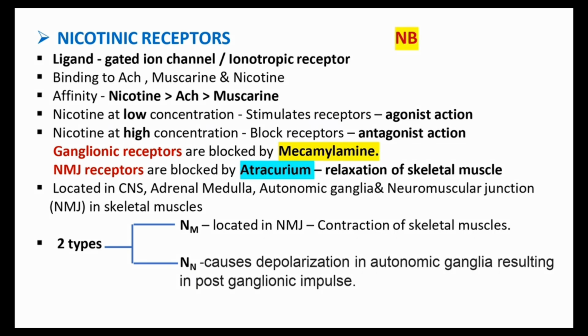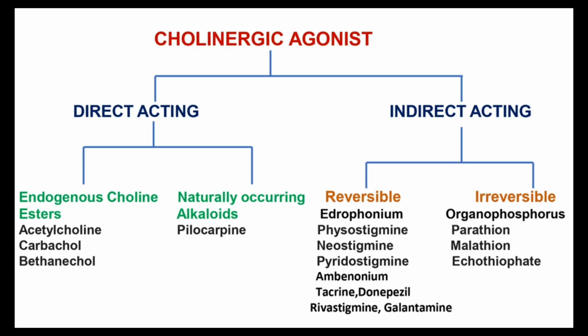The next point is the locations of the nicotinic receptors: CNS, adrenal medulla, autonomic ganglia, and neuromuscular junction in the skeletal muscles. Okay, mainly two types come for the nicotinic receptors, NM and NN. The NM is located in the neuromuscular junction. What is the function of that one? Contraction of the skeletal muscles. Then NN causes depolarization in autonomic ganglia, resulting in the postganglionic impulse. These are the two types of nicotinic receptors.